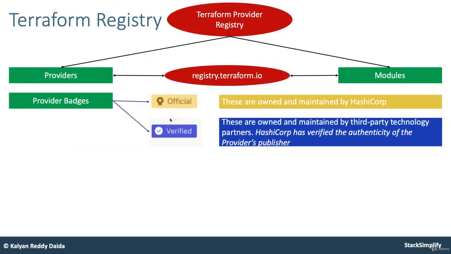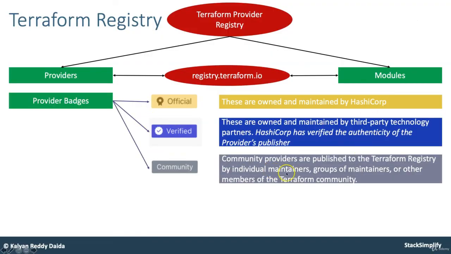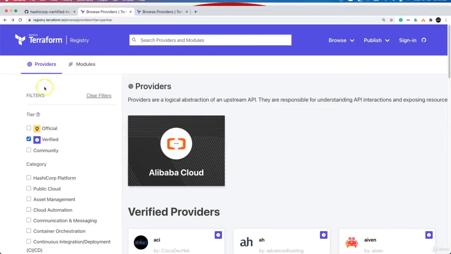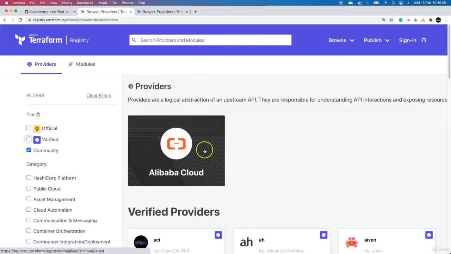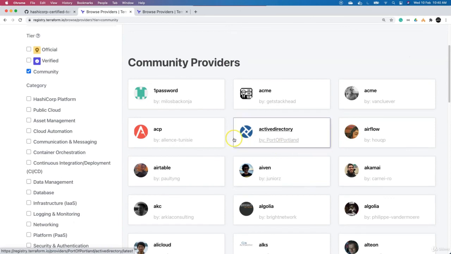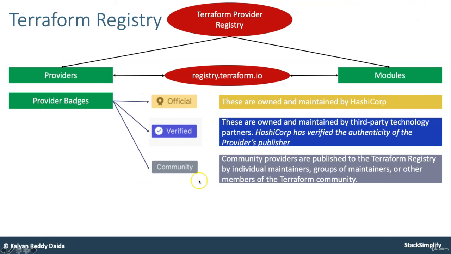In the same way, you will have one more, which is community providers. These are published to the Terraform registry by individual maintainers, groups of maintainers, or other members of the Terraform community. So we'll see only community providers. You can see these are all individual or community providers who are also pushing their modules or providers to the respective Terraform registry.